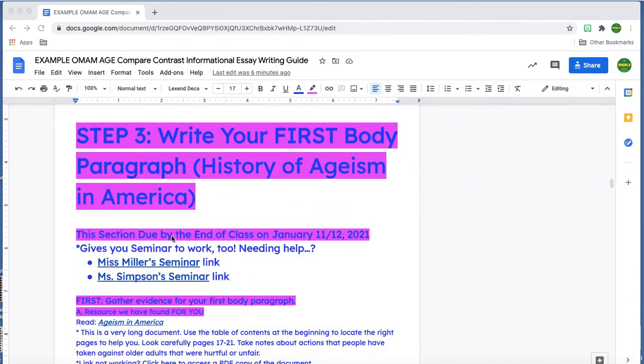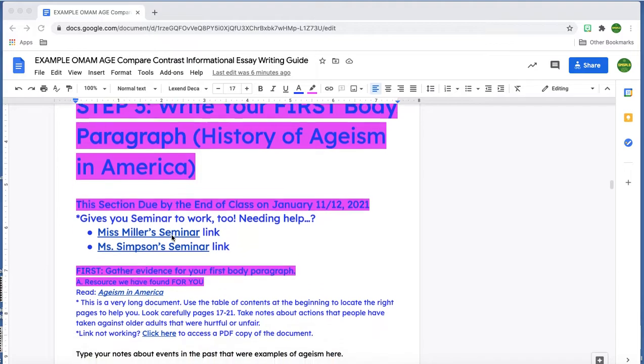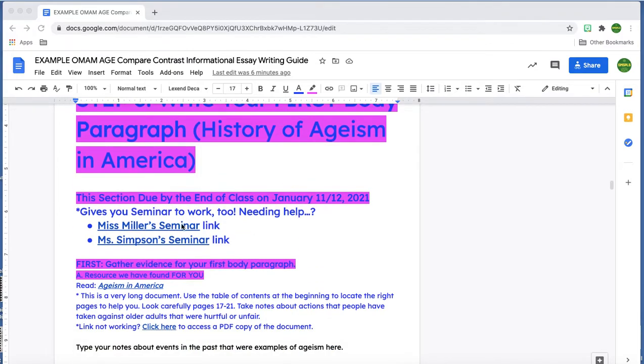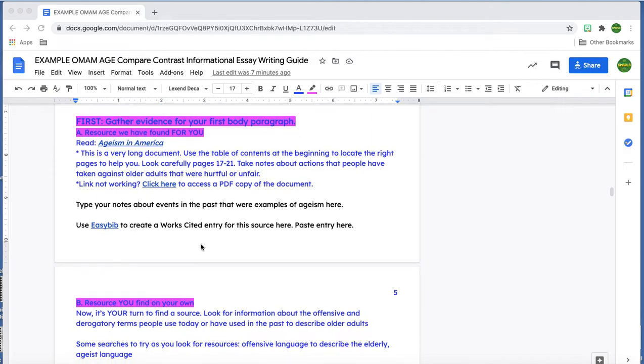This is the first body paragraph of the essay. This is where you're going to be writing about the history of the topic or social issue that you've selected. I'm doing an example about ageism, discrimination against older Americans based on age. You can look and see that there is some information about due dates as well as links to my seminar and Ms. Miller's seminar in case you're working on this and want some extra assistance. So let's look at what we have to do first. We're going to go slowly, smoothly, and step by step through this process. I know it looks like a lot of words, but that's there to help you if you're working independently and get stuck. All right, so let's begin.